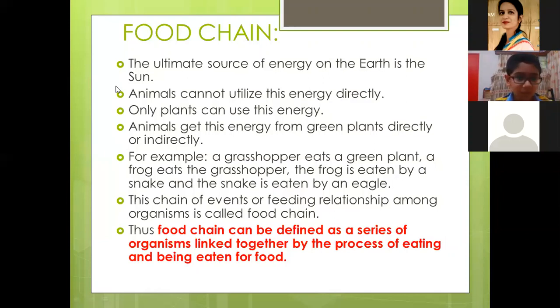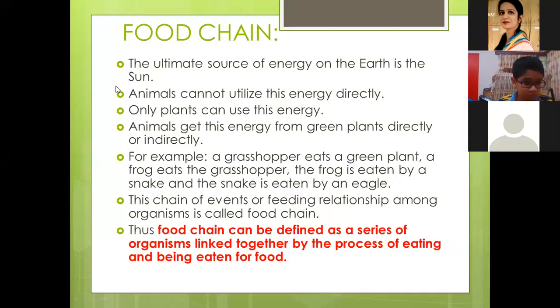The ultimate source of energy on earth is sun. Animals cannot utilize this energy. Only plants can utilize this energy. So animals get this energy from green plants, directly or indirectly. Some animals directly eat green plants and some eat the animals that eat green plants. For example, a grasshopper eats a green plant. A frog eats the grasshopper. The frog is eaten by a snake then, and the snake is eaten by an eagle.